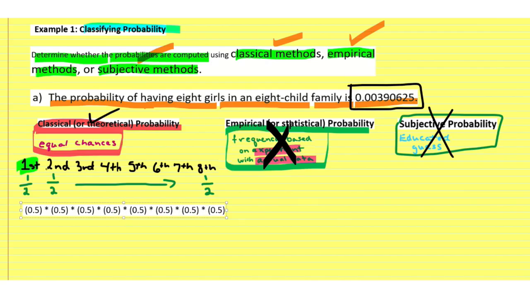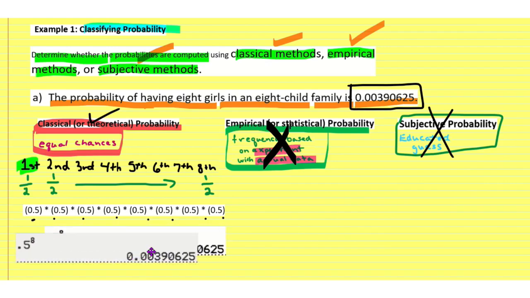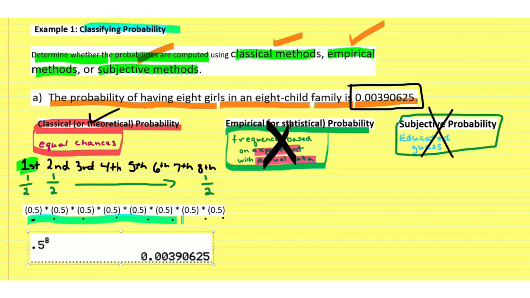However, we can use the shortcut because this is like 1, 2, 3, 4, 5, 6, 7, 8 factors of 0.5, which means that we can write that as 0.5 to the 8th power. All of these being multiplied times each other is 0.5 by a factor of 8. I could put it in my calculator like this, and it is going to give me this answer,